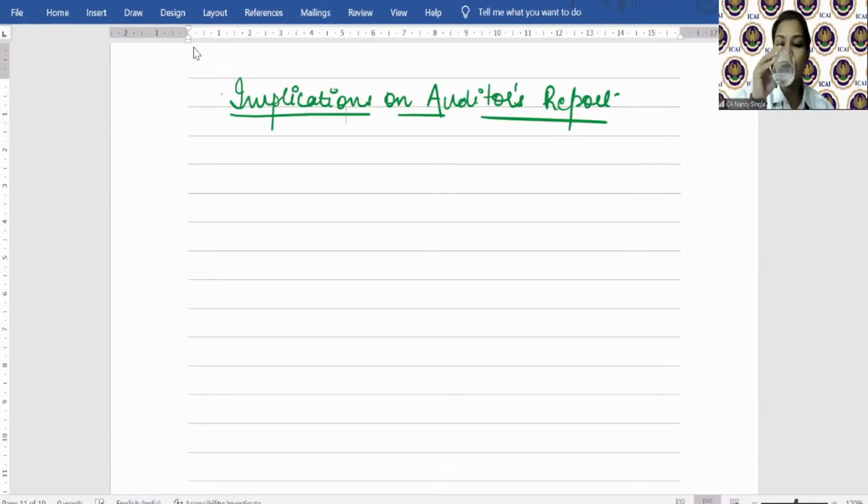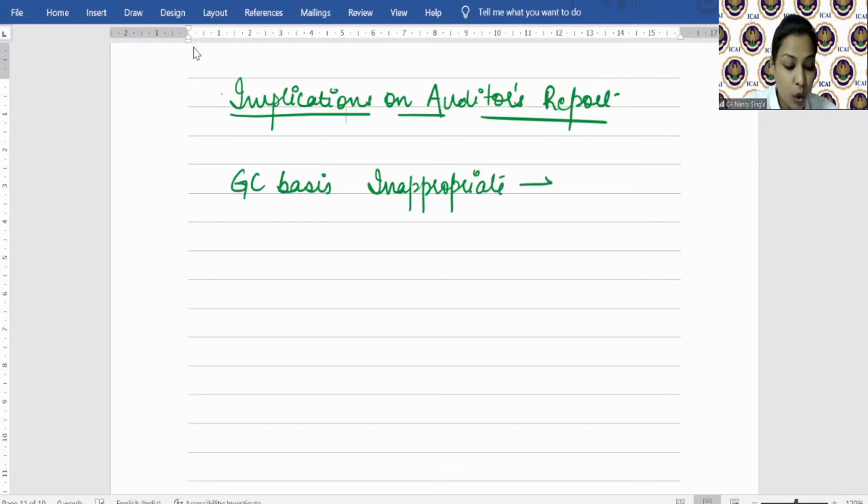अब audit report पे क्या होगा? देखो, if the going concern basis is inappropriate, let's say the management has the intention to liquidate, that is the management should have prepared the financial statement based on liquidation basis, but management ने going concern basis पे बनाया. Auditor has obtained sufficient appropriate audit evidence about that. Then auditor will give what? Adverse opinion that financial statement do not reflect a true and fair view.